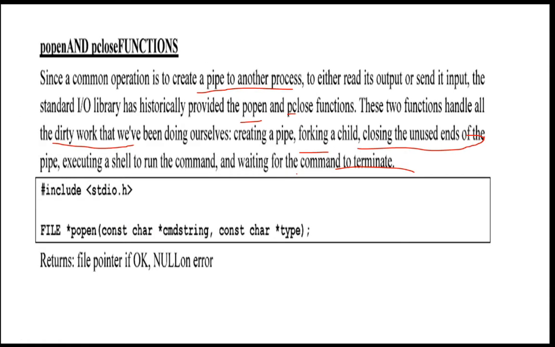So instead of that, we can directly go for the popen and pclose functions. #include <stdio.h>, FILE *popen, where const char *cmdstring is there, then const char *type. These are the three parameters which we are going to send to popen. If it is okay, it is going to return the file pointer if it is created correctly, else it is going to return NULL. Here you pass the two parameters, the command string and the type.